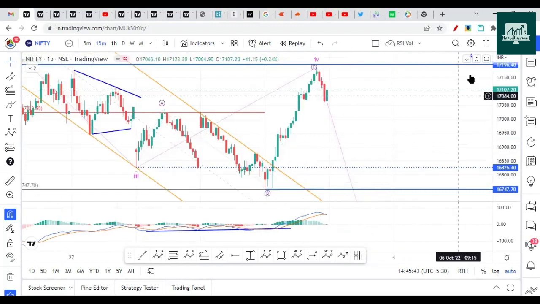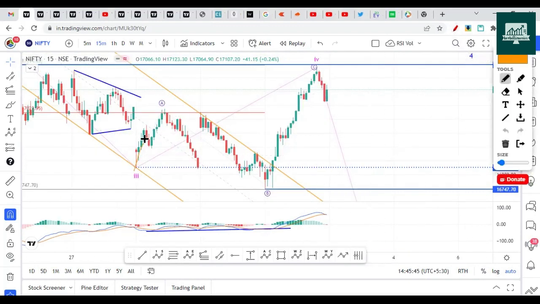So this is the way we are assuming the expanded flat correction. Here wave A is a three wave correction. Wave B is a three wave correction, A, B, and C. This is the B wave. Internally, the A wave has three waves, the B wave has three waves, and this C wave has five waves.